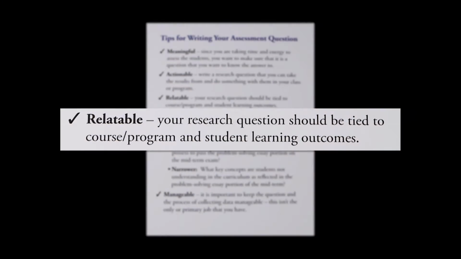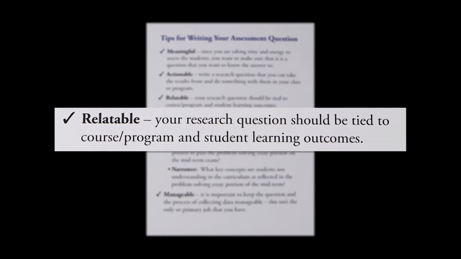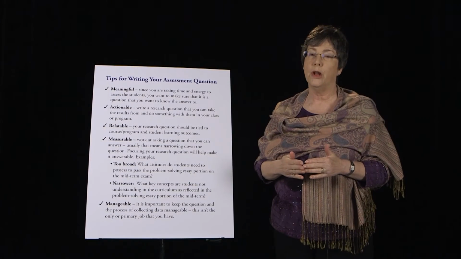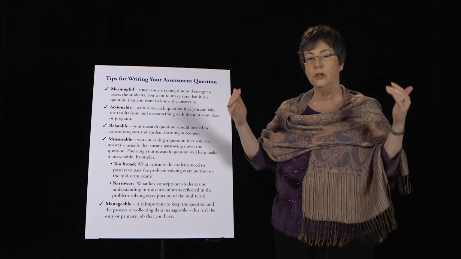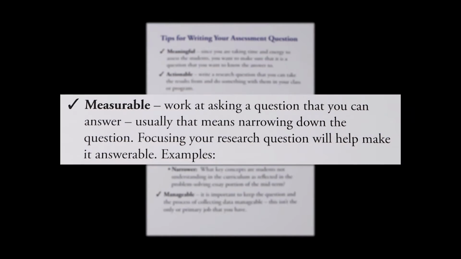You want to make sure it's relatable to your program goals, your student learning goals, and your course objectives. I always believe in multiple bang for the buck. So student learning outcomes are very broad by nature. Course objectives are more narrow. Program outcomes are in between. So you should be able to pick an assessment item that will fit all three of those.